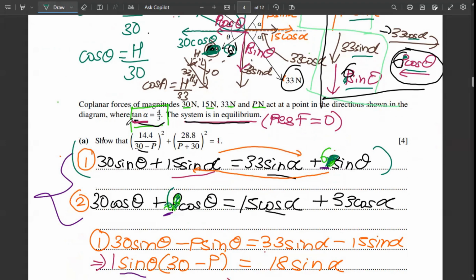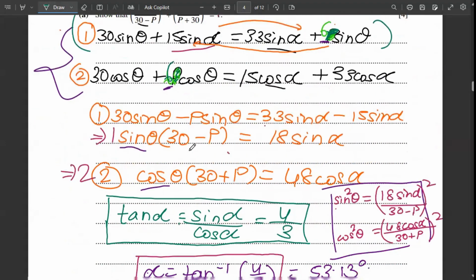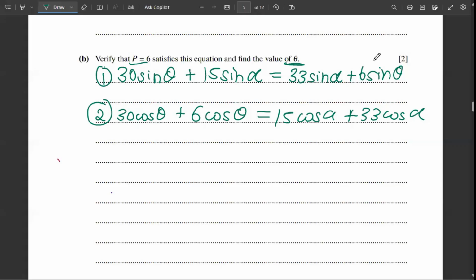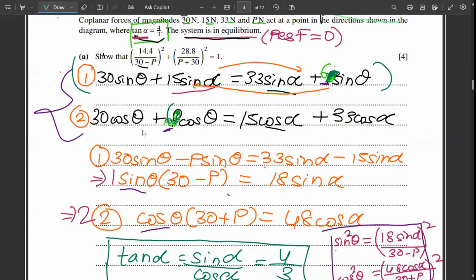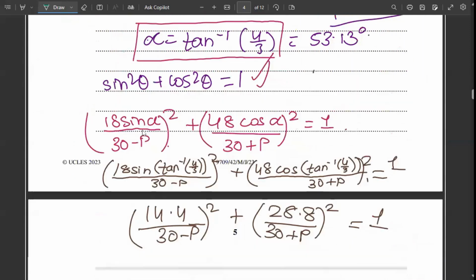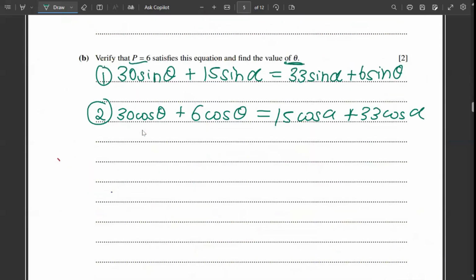Yes. So now let me copy the equations down. These two equations I'll just copy down instantly. So now I have written down both of these equations, and instead of p I have written 6, because p is equal to 6. And now what they have told us is to find the value of theta. Now how do we do that?